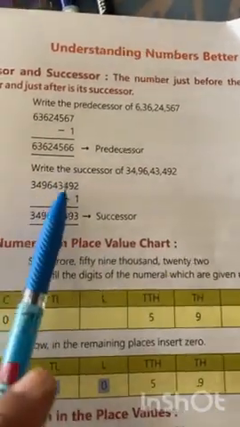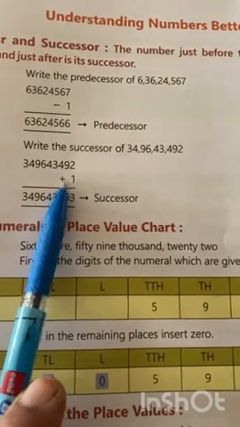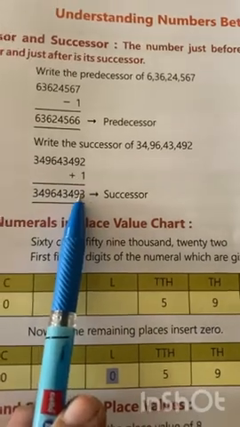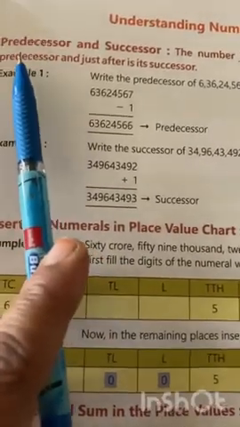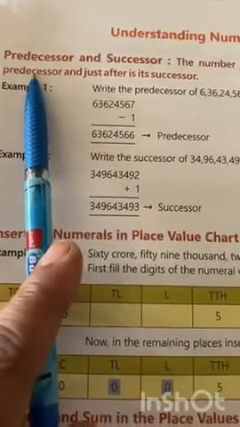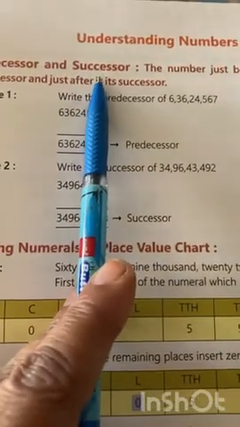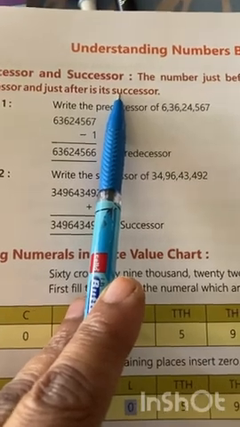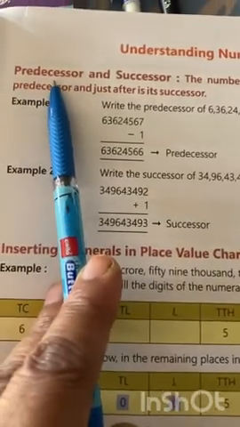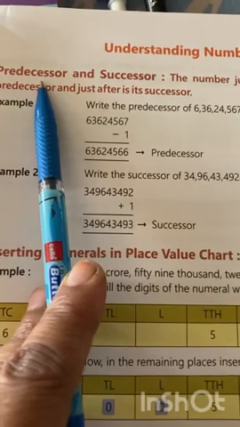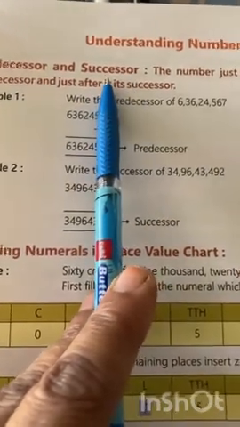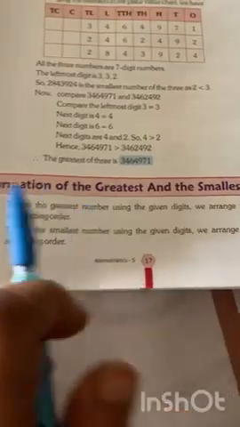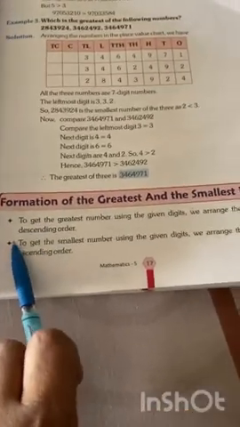And for getting successor, we have to add 1 in the given number. So predecessor means the number just before the given number, and successor means the number just after the given number. For predecessor, we have to minus 1 from the given number, and for successor we add 1 to that number. Clear?